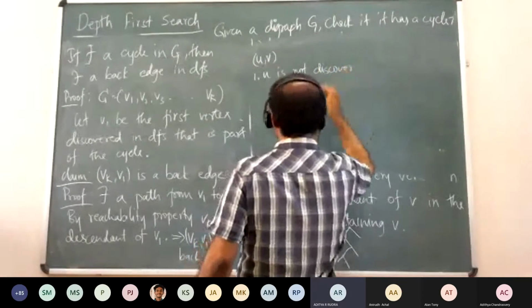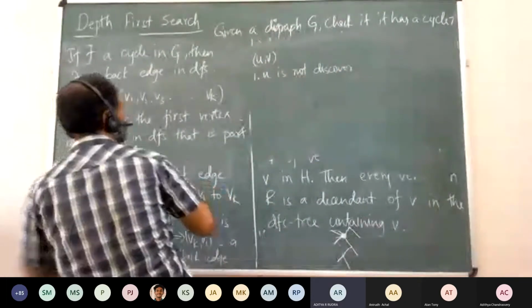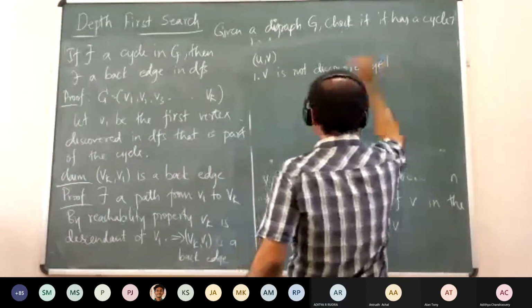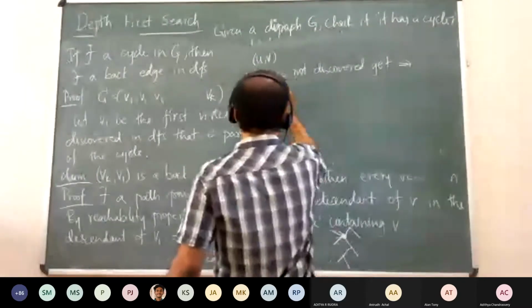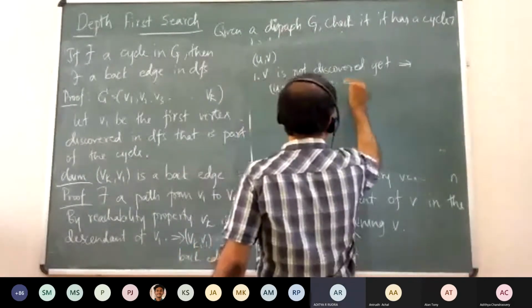Okay, if we visit from V, then is fine. Yeah. V is not discovered yet, and you are processing this edge UV, then this sort of implies that UV is a tree edge. Good, wonderful.